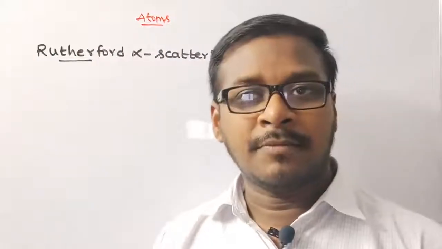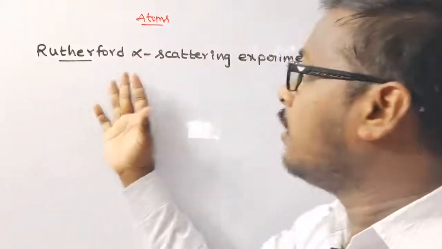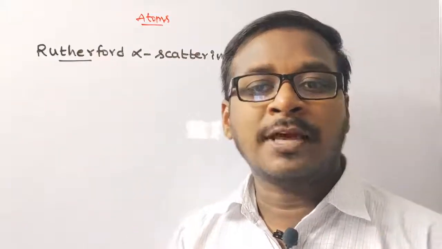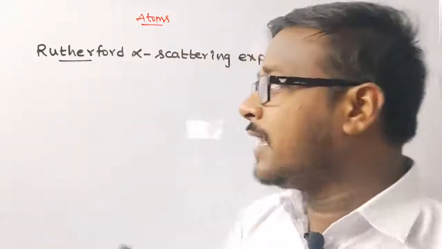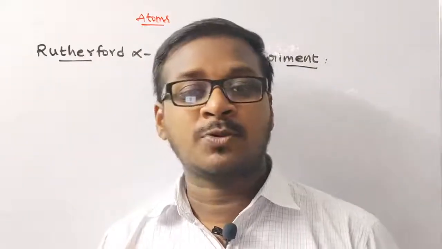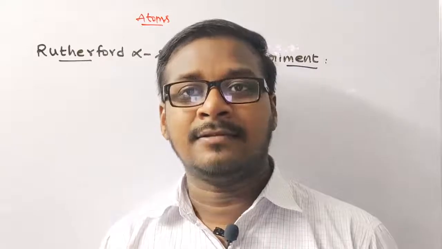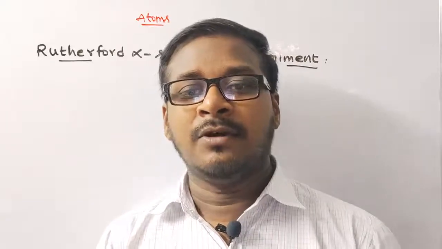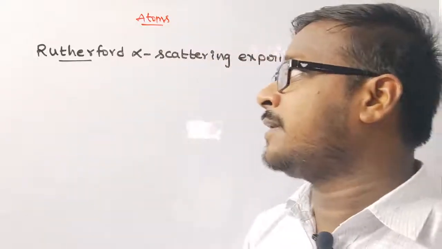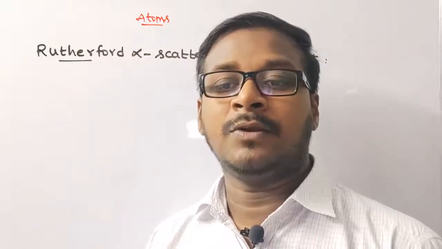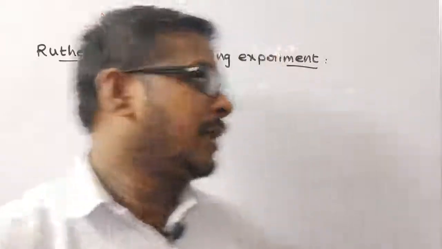After the Thomson atomic model, next we discuss the Rutherford alpha scattering experiment or Rutherford's nuclear model of atom. In 1911, Ernest Rutherford suggested some experiments to Geiger and Marsden, who were students of Rutherford. This experiment is also known as the gold foil experiment.